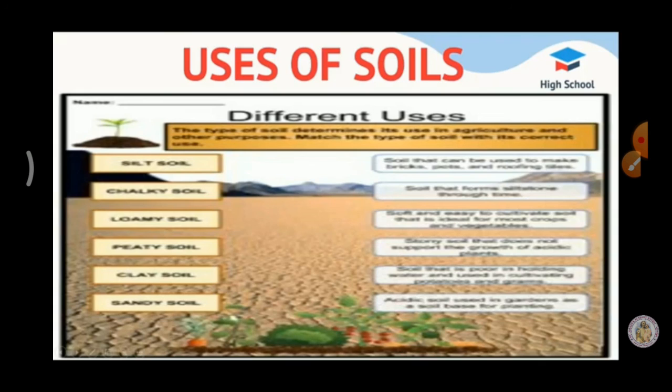As India is an agriculture country, the proper management of soil resource will lead to sustainable food production. Our country is fully dependent on agriculture. So we have to protect our soil for what? Then only we have the sustainable food production.